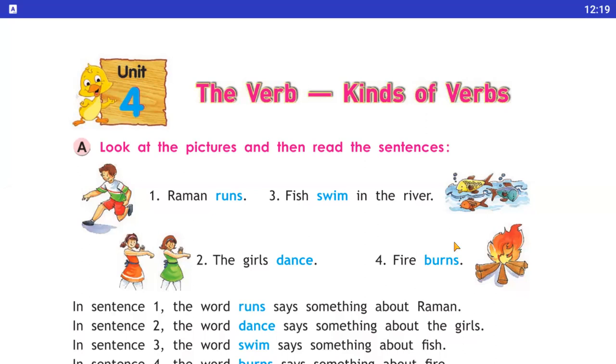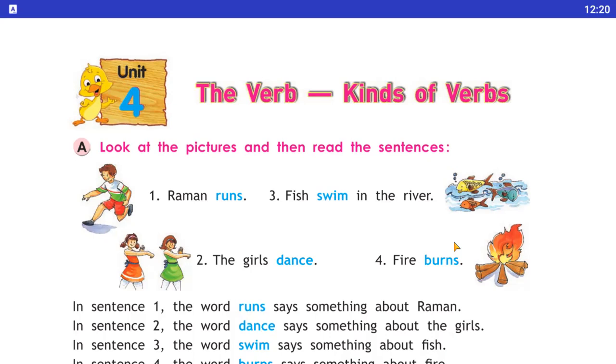So now children, a verb. What is a verb? A verb is a word or a combination of words that indicates action or a state of being or condition. A verb is a part of a sentence that tells us what the subject performs. Okay, students, what the subject performs. Verbs are the heart of an English sentence. Now, children, you have to know what is a verb.